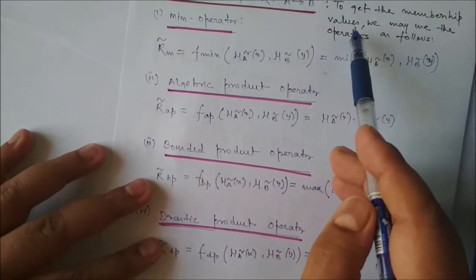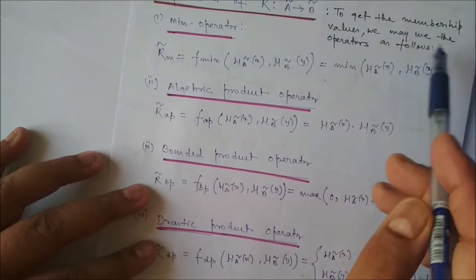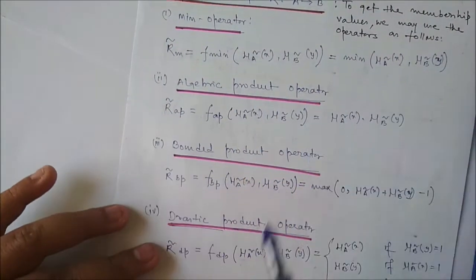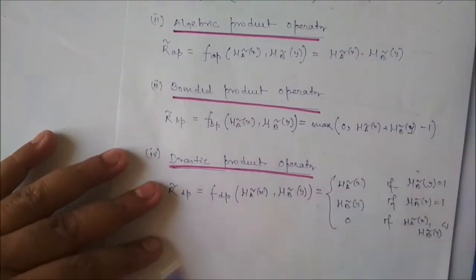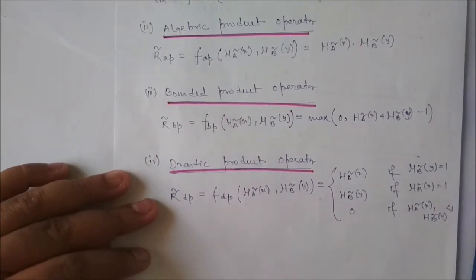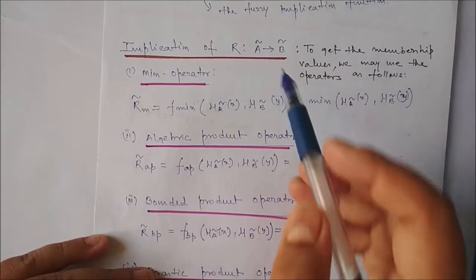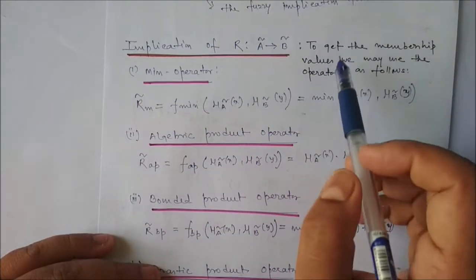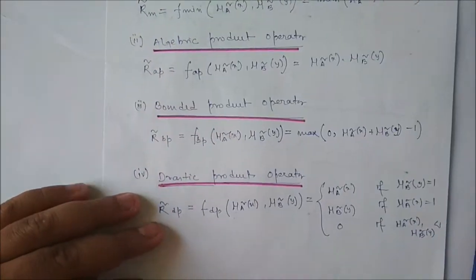To get the membership values, we may use the minimum operator, algebraic product operator, bounded product operator, and drastic product operator. All these are T-norm operators, and we apply them to these fuzzy membership values to get the fuzzy implication function values.